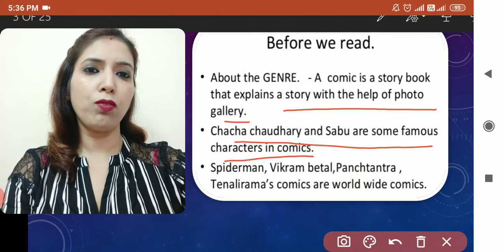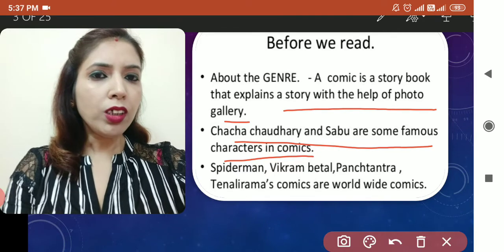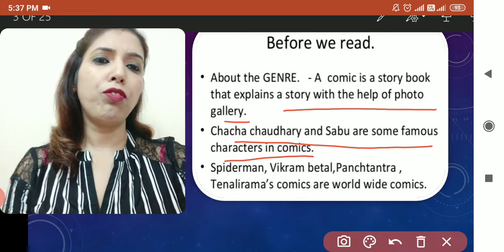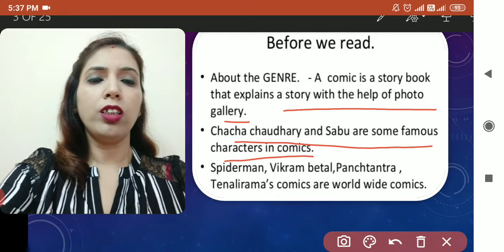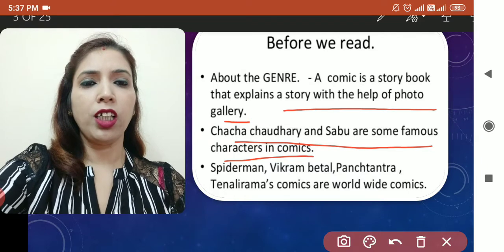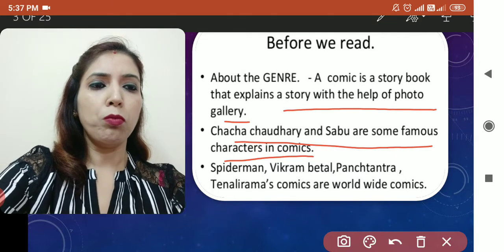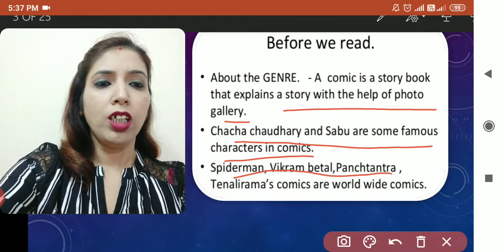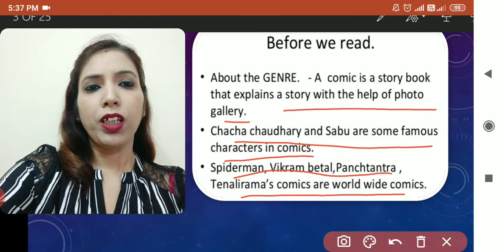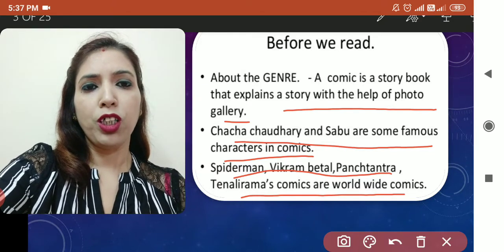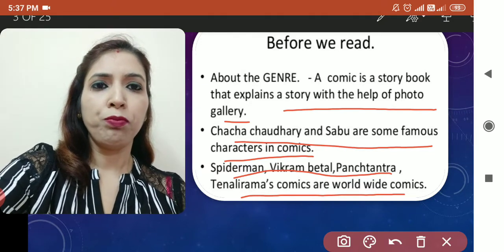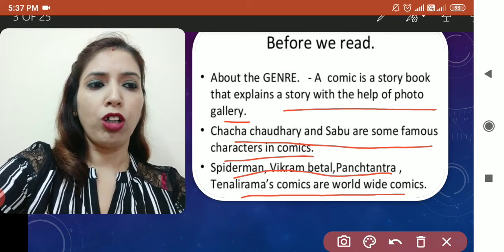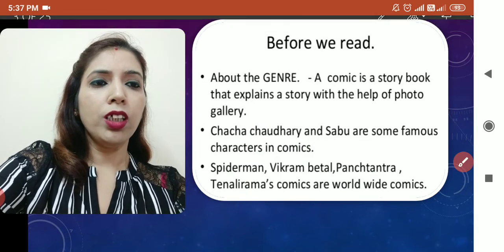There is a series of this book, and just like that, this story is being made for you, which has all the comic pictures to tell you the story. Some more examples are Spider-Man, Vikram Betal, Panchatantra, Tenali Ram. These are very famous comics which you can find anywhere. In the library also you might have seen them, or at home also you might have brought them.